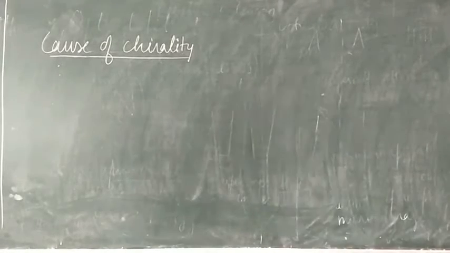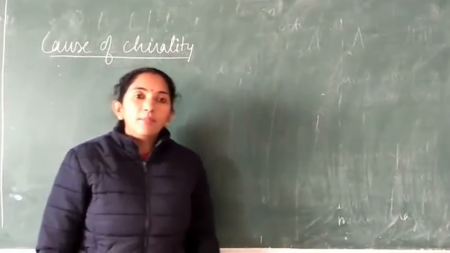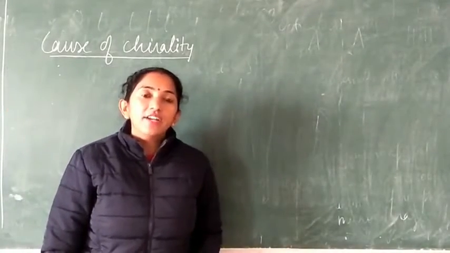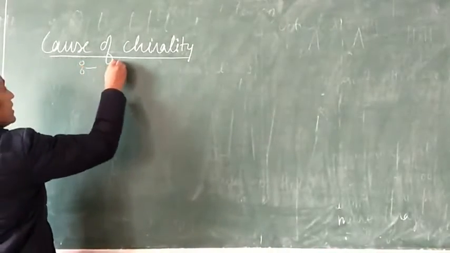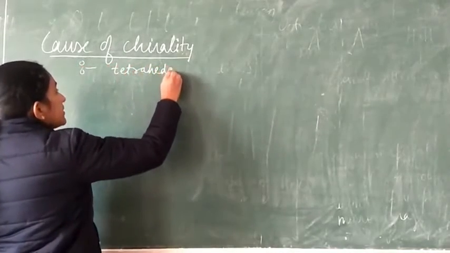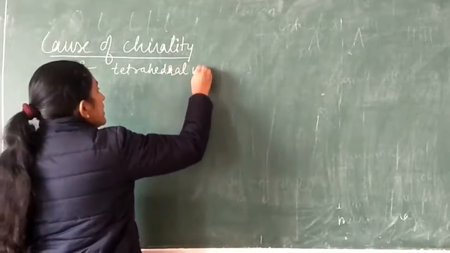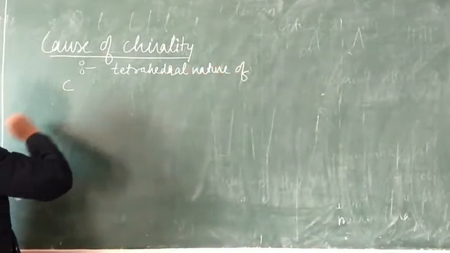Yes, students. The cause of chirality in an organic compound is the tetrahedral nature of carbon.